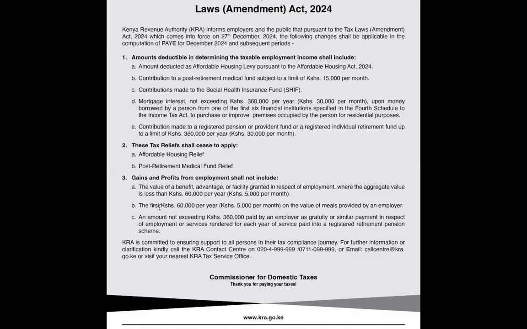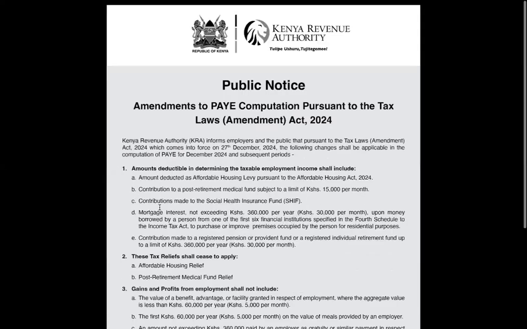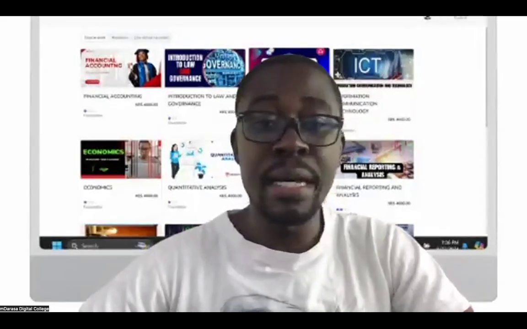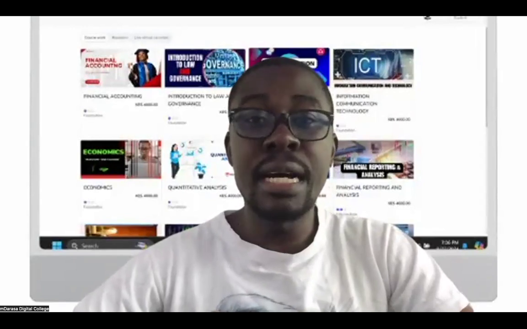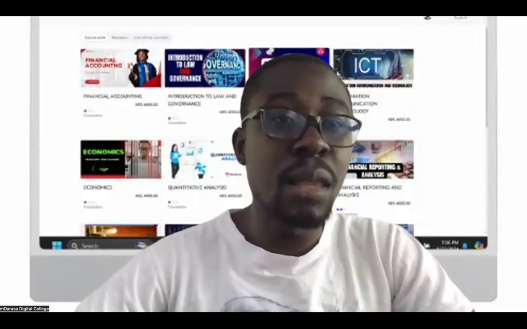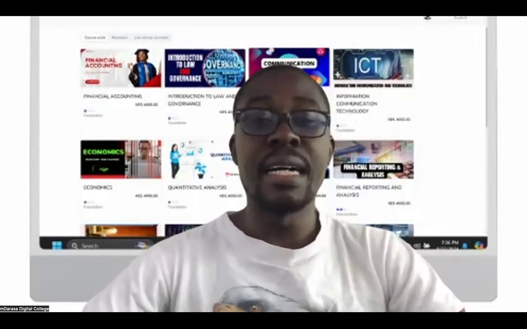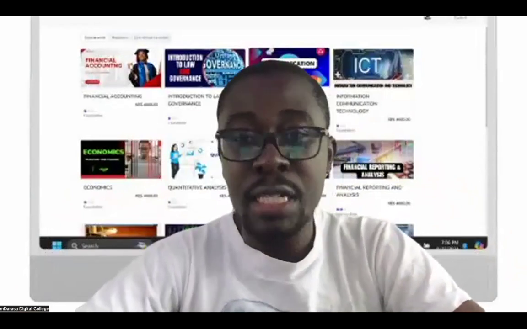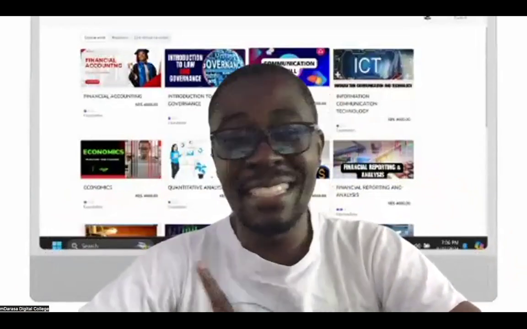Then, of course, you read about the gratuity. Initially, you used to talk about 300,000, and if it is lump sum, 600,000. But right now, you're at 360,000. So these are some of the changes that were made the other day by the Kenya Revenue Authority, which advise us that as we are planning to start taxation, make sure that you are familiar with these changes so that you should not be using notes that are not updated.